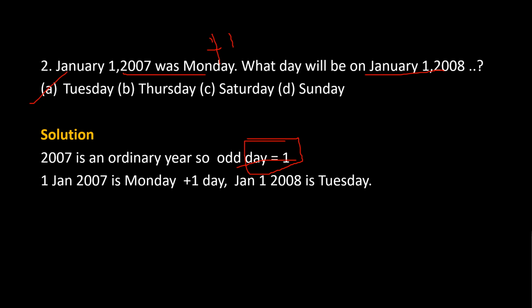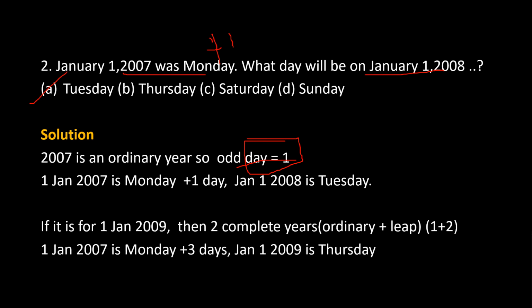For instance, if it is asked for January 1, 2009, in this case there will be two complete years. 2007 is an ordinary year and 2008 is a leap year. We know that one ordinary year consists of one odd day and one leap year consists of two odd days. So we should add three odd days. From Monday, if we add 3 days, then Jan 1, 2009 will be Thursday.